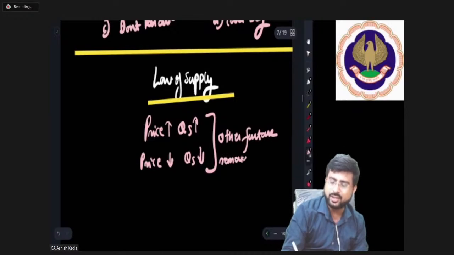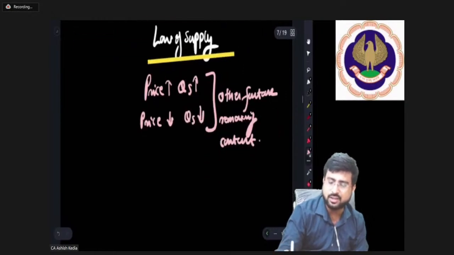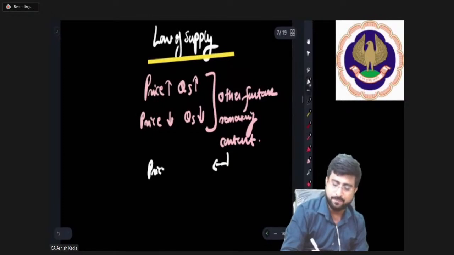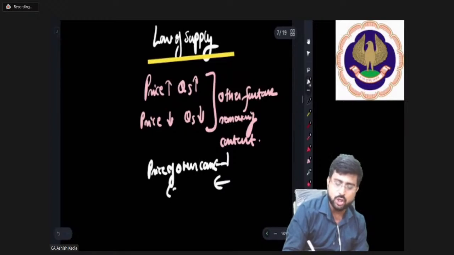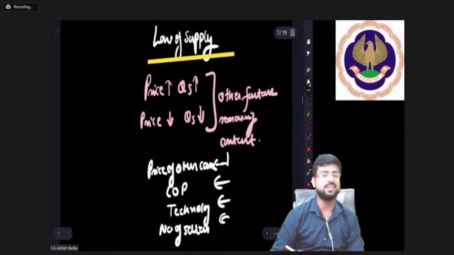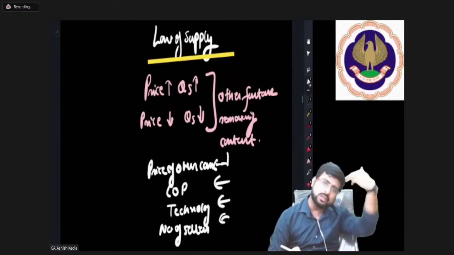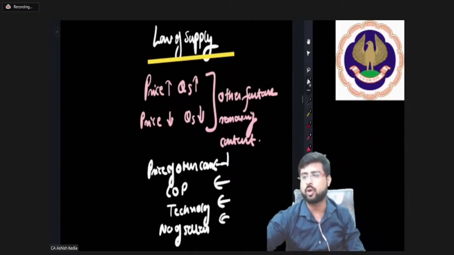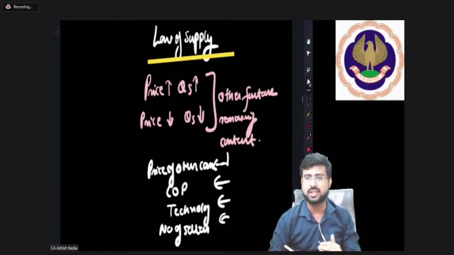What are the other factors, sir? I'll give you the names of the other factors that we have studied. Other factors may include price of other goods, price of other commodities, the product's cost of production, and technology. All these are assumed to be constant. It may also assume the number of sellers in the market to be constant. So basically, apart from own price, all the factors we have studied till now are assumed to be constant.